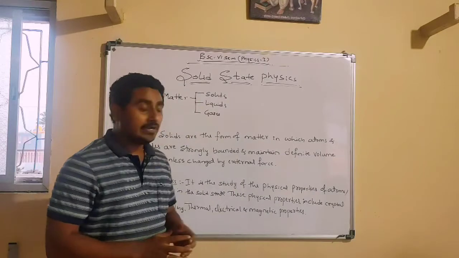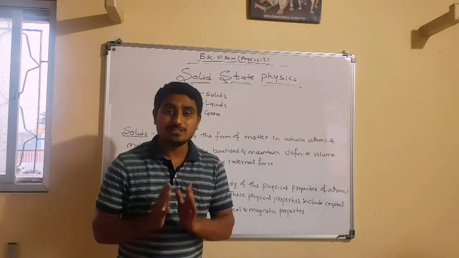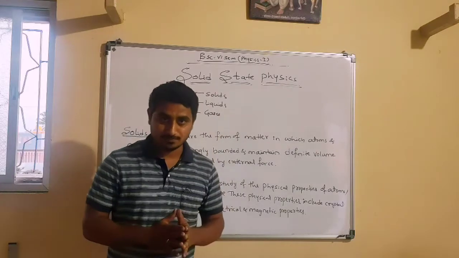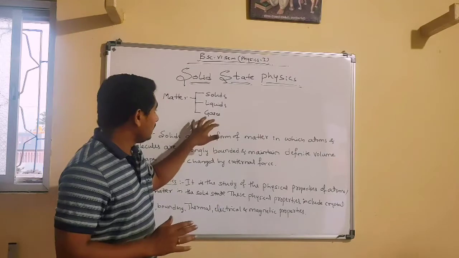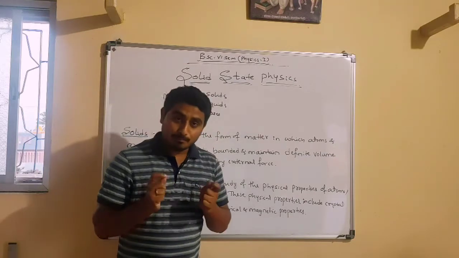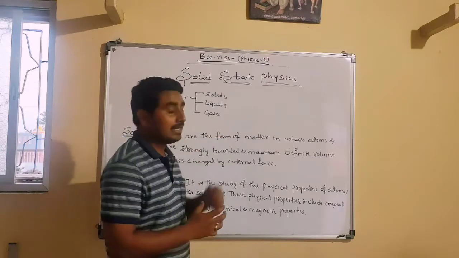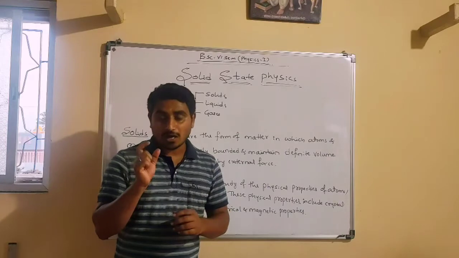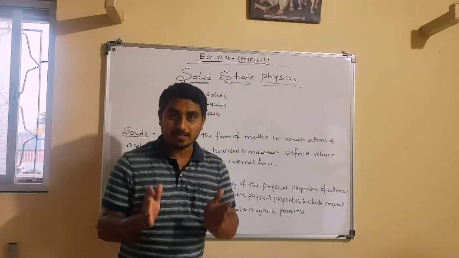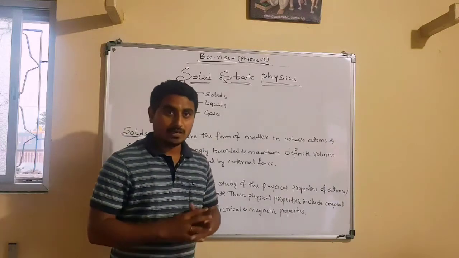In liquids, the molecular bonding is loosely bonded compared to solids. Similarly, in gases, the bonding between the molecules or atoms is loosely bonded compared to liquids. So on the basis of the bonding of the atoms or molecules, we bifurcate matter as solids, liquids and gases, right?